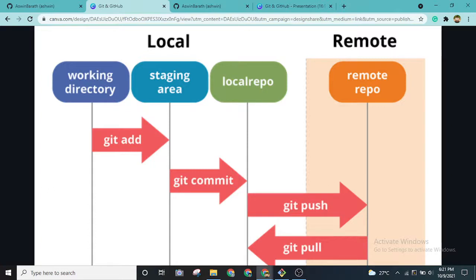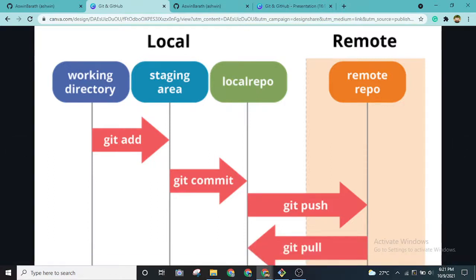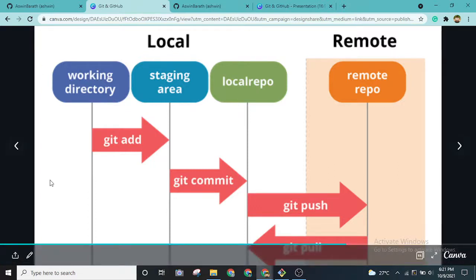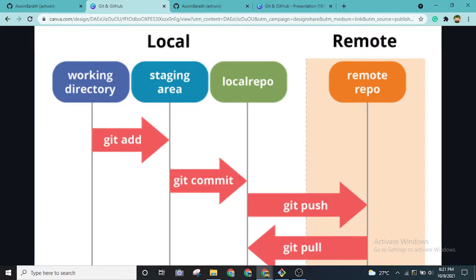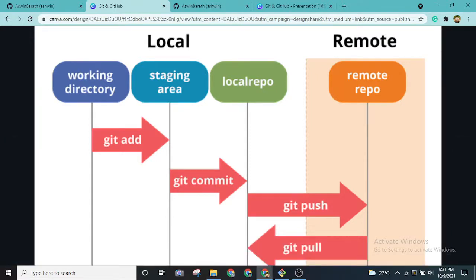two parts. One is the local part and another one is the remote part. This local is nothing but our computer. Whatever we are doing within our laptop, just disconnect it from the internet, forget internet, forget GitHub. Whatever we are doing in the laptop, that's where we will be using Git. We have three stages, three steps that happen while using Git in our projects. The first one is the working directory. The working directory is pretty simple. It is actually the folder itself.